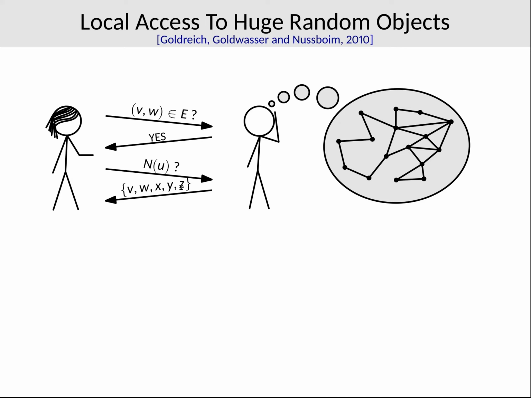So imagine now that X is extremely large, so that Bob cannot actually afford to generate X completely. However, he still wants to have this conversation with Alice, and Alice shouldn't be able to tell the difference. The idea is now that Bob only samples those parts of X on the fly that are relevant for Alice's queries.